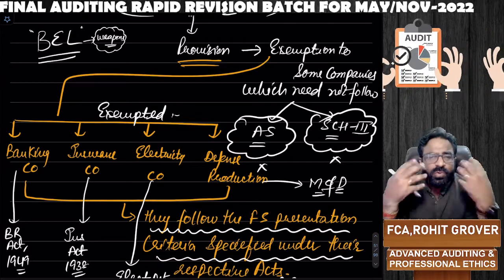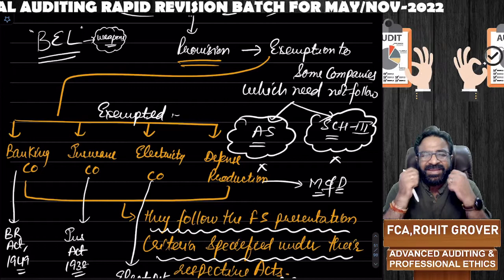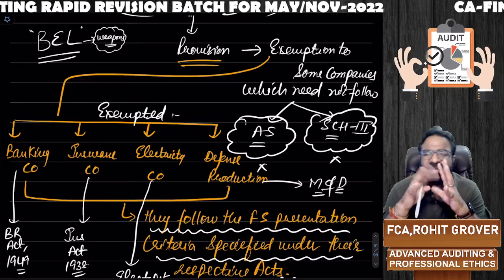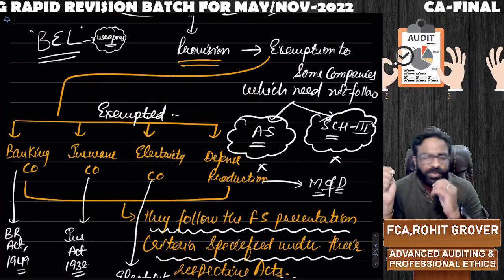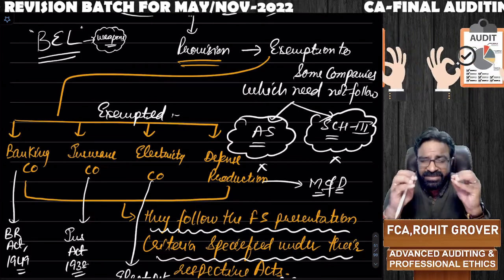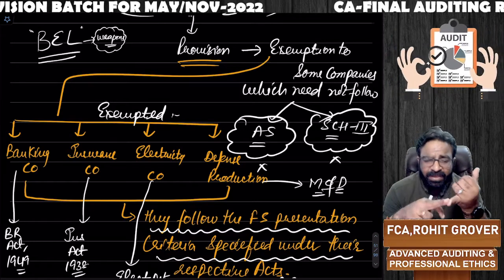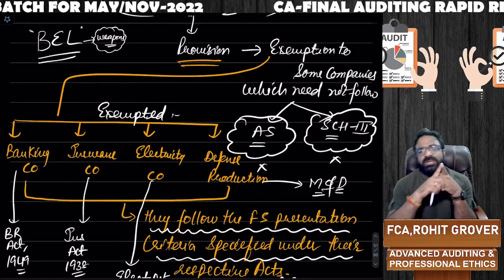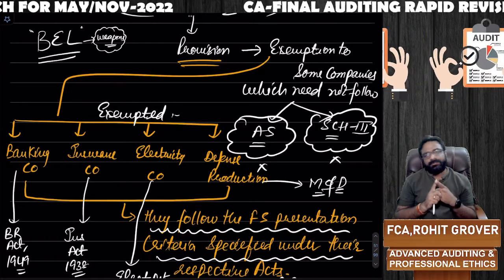You need not follow the format of financial statement of Schedule 3 of Companies Act as well as section number 129. Sir, who has given this exemption? NFRA, the National Financial Reporting Authority, in consultation with central government, has given this particular exemption to banking company, insurance company, electricity company, and those companies which are into the production of what?